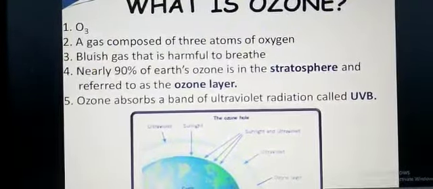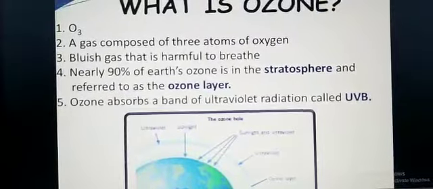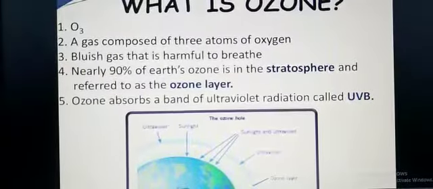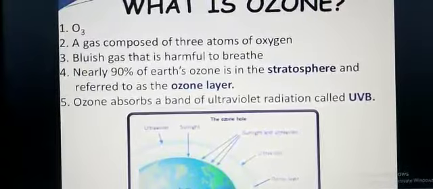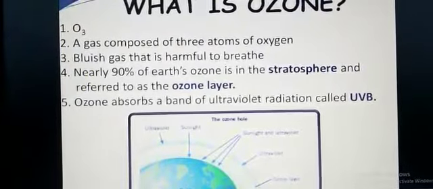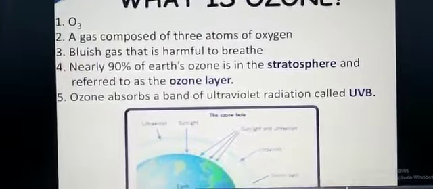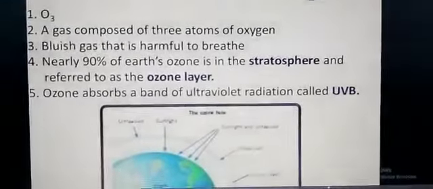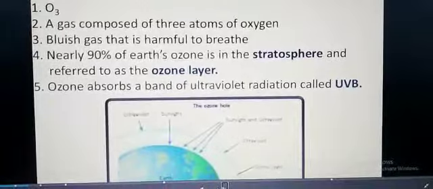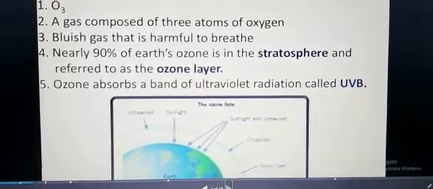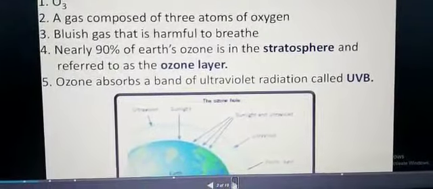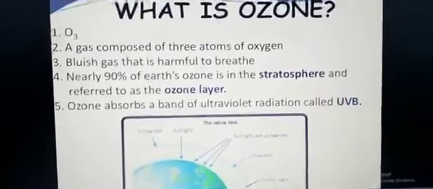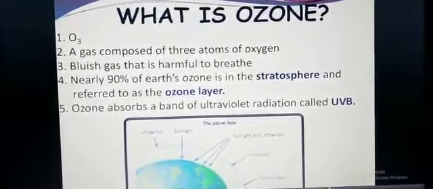Nearly 90% of Earth's ozone is in the stratosphere and is referred to as the ozone layer. When I did the stratosphere, you know that 90% of ozone lies in that layer. Ozone absorbs a band of ultraviolet radiation called UVB. Keep this in mind: this ultraviolet radiation is known as UVB.